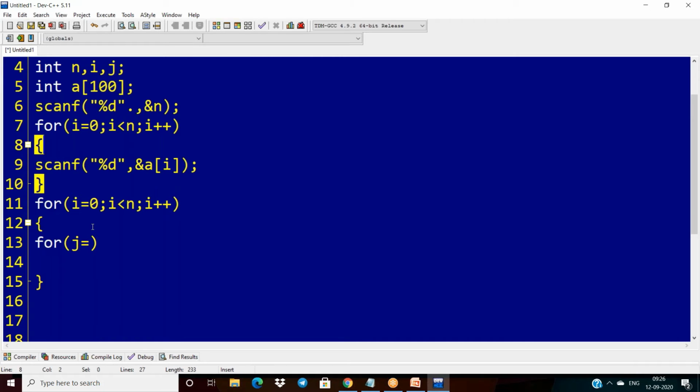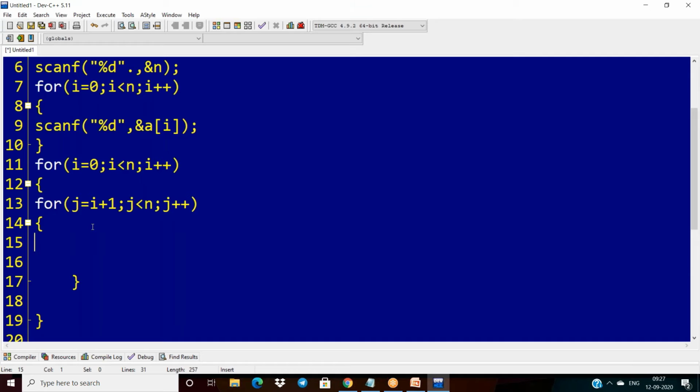Here i is the index variable, and j is the index variable of the inner loop. For the first time, index 0 is compared with the remaining elements. Second time, index 1 is compared with the remaining elements, then the index 2 element. So that is why I am taking i plus 1, and j less than n, j plus plus here.